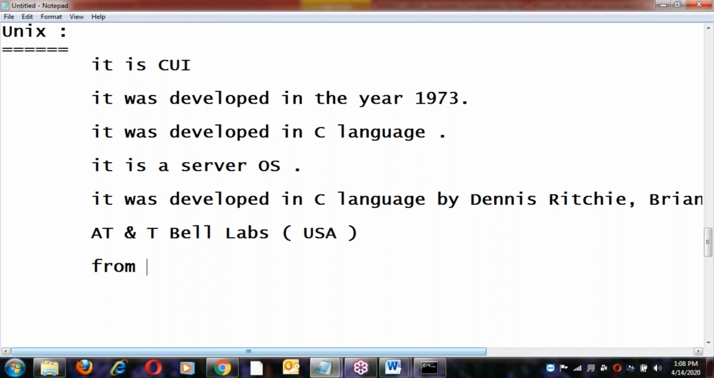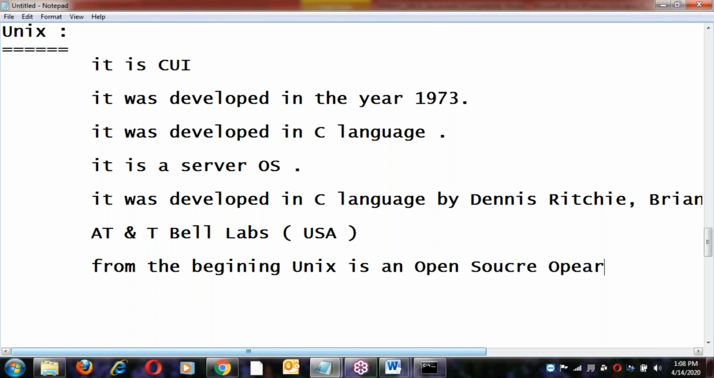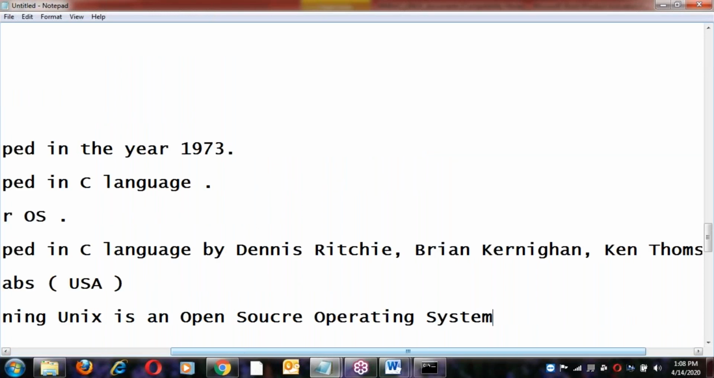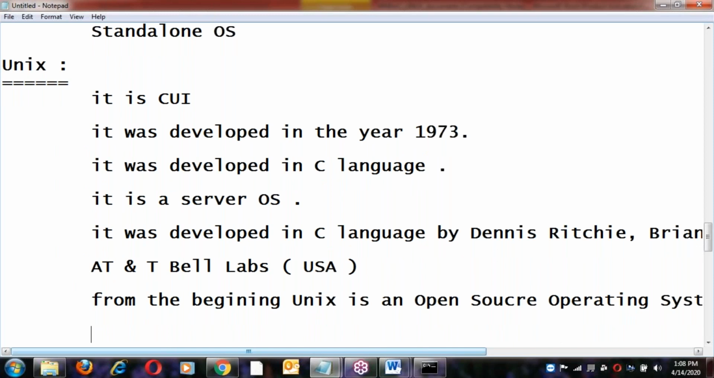From the beginning, Unix is an open source operating system. So what is the difference between Unix and Linux? We'll discuss that. Wait, after finishing all the basics, we'll go to Unix and Linux. At that time we'll discuss it.